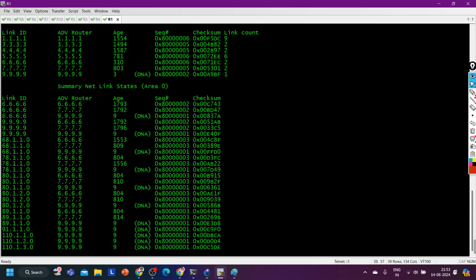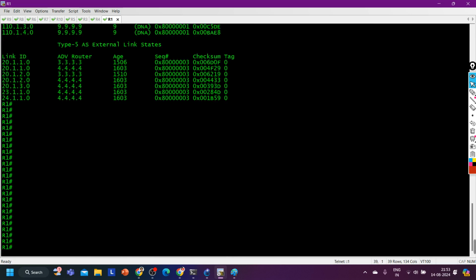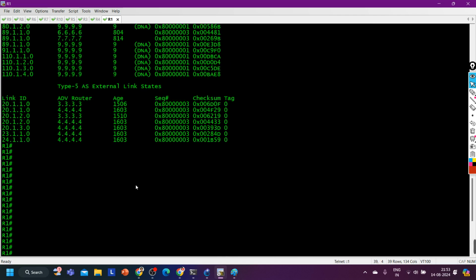On the ASBR routers, but here you can see on the backbone router, router number 1, 20.1.1.0 it is receiving from 3.3.3.3, and 20.1.1.0 receiving from 4.4.4.4, same subnet from both neighbors, fine. 20.1.2.0 from both neighbors, fine. 20.1.3.0 from 4.4.4.4 only. It is not receiving this subnet from both ASBRs, right?